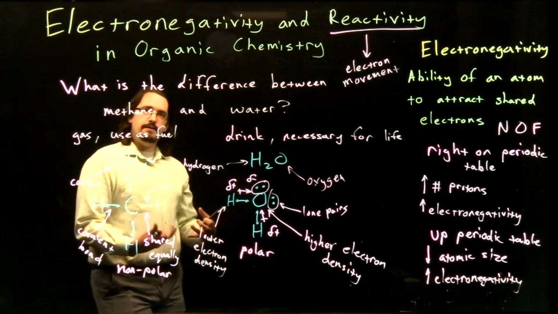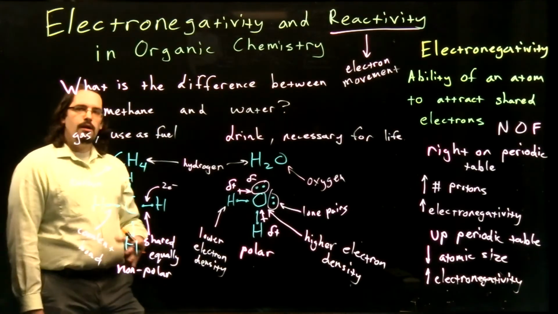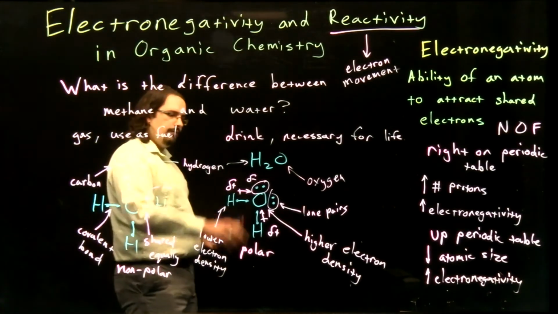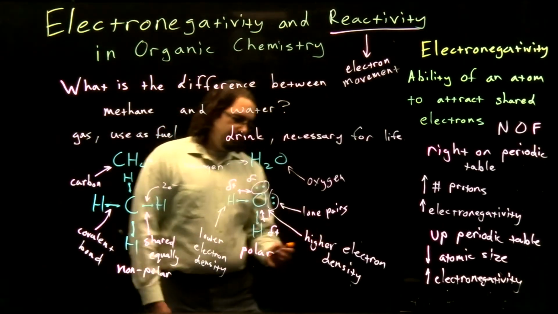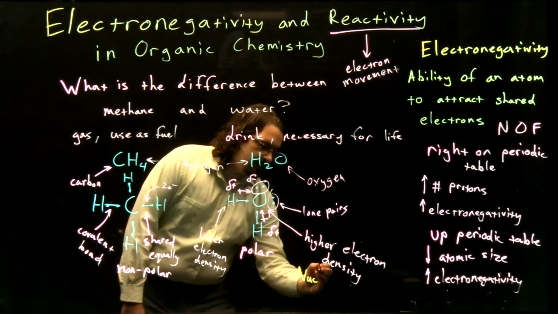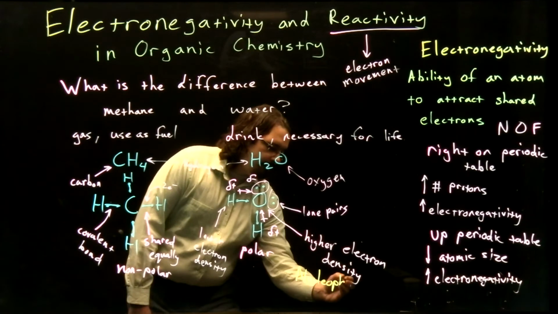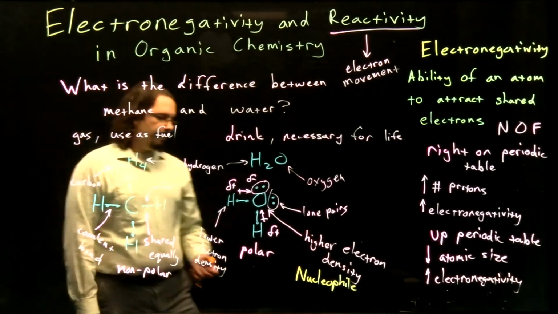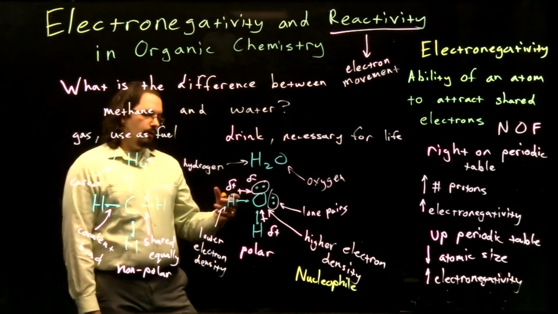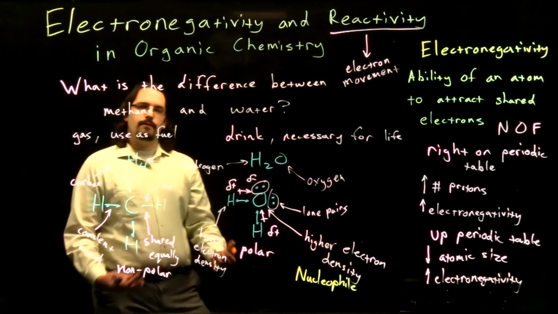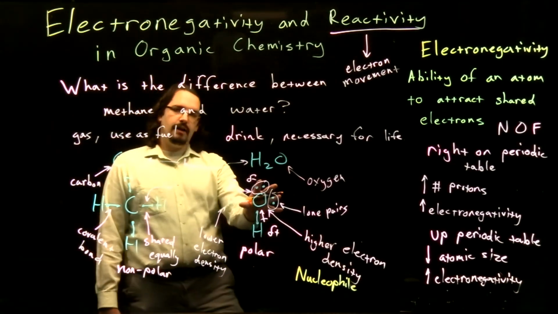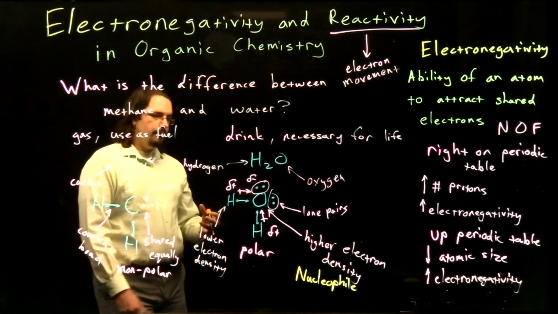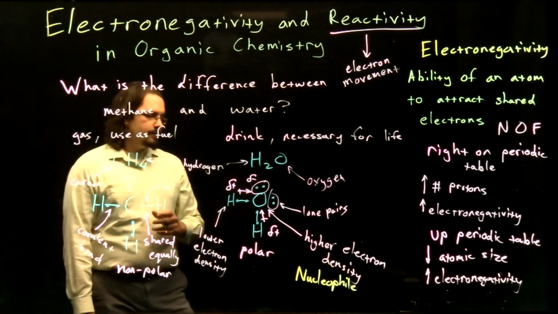Now, because these differences in electron density are so important, we use specific names for these in organic chemistry. So an area of high electron density is going to be called a nucleophile. This word just literally means that it's nucleus loving, right? Phile is the Greek word for love. Nucleo, of course, just refers to the nucleus. So what this is saying is that since we have lots of electrons here, we want to find another nucleus that we can bond, that we can interact with, that we can react with